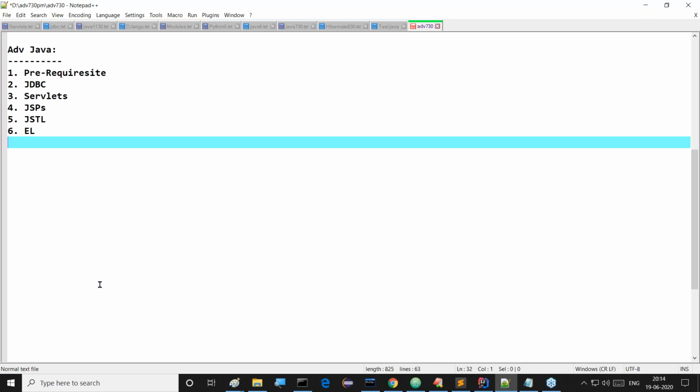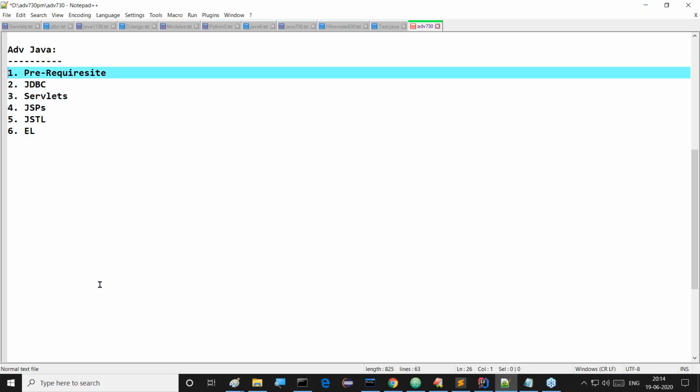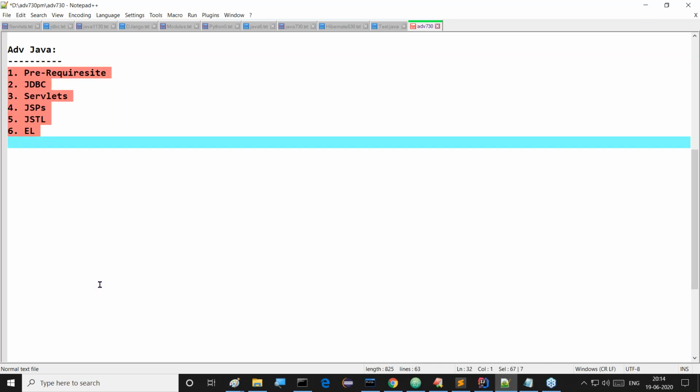These topics, here we are going to discuss the content: Prerequisite, JDBC, servlets, JSPs, and JSTL. And the next one is expression language. These are the concepts we are going to discuss clearly.